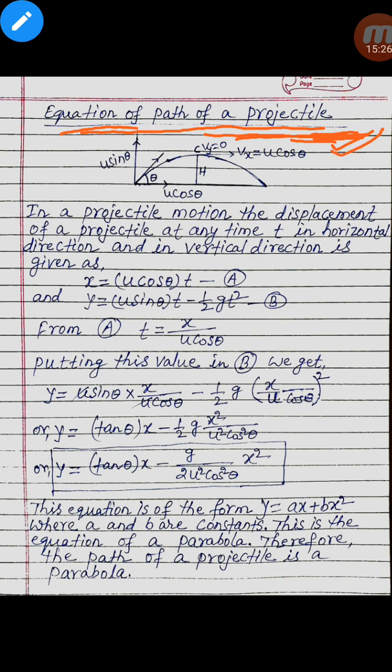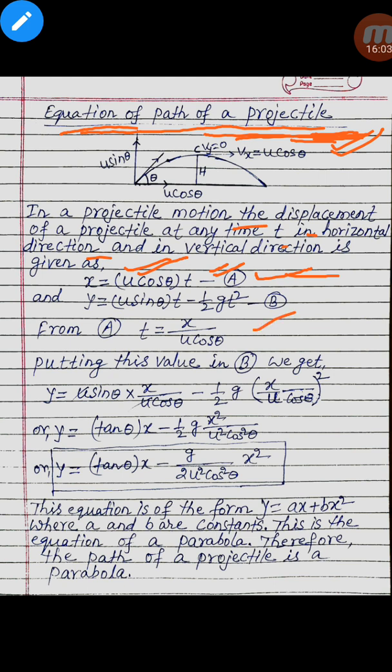Now, in a projectile motion, the displacement of a projectile at any time in horizontal direction and in vertical direction is given as follows. In horizontal direction, the displacement of a projectile can be given by the equation x equal to u cos theta into t, because in horizontal direction velocity is constant, which is u cos theta, and t is the time. So x equal to u cos theta into t, this is the displacement.